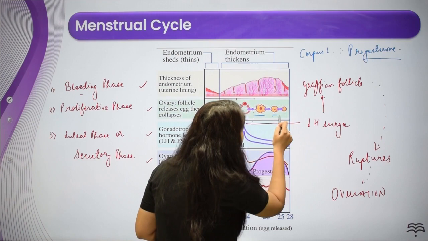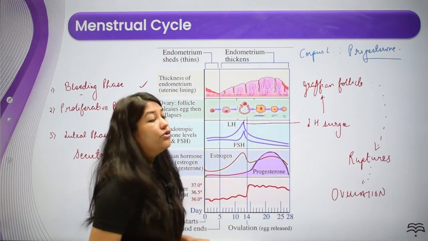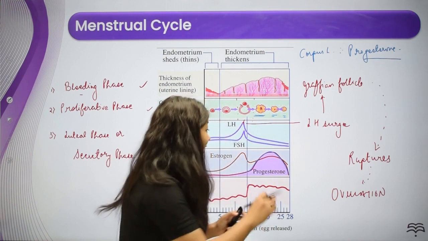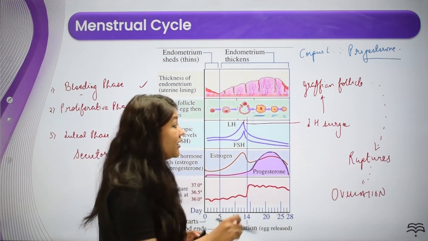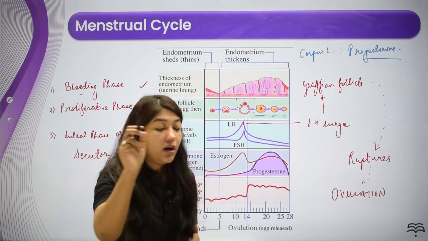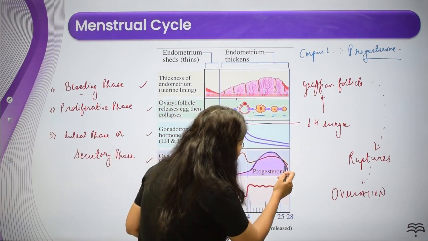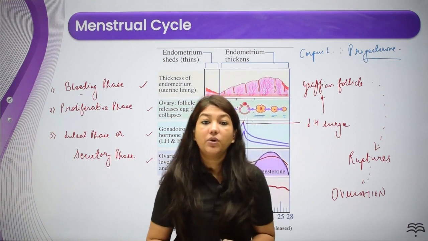Corpus luteum. ठीक है, अगर प्रेगनेंसी स्टैब्लिश हुई, this corpus luteum is going to be maintained. The levels of the progesterone are going to be high. If pregnancy is not established, what is going to happen to the corpus luteum? It is going to degenerate. Along with that, the progesterone levels are going to go down and the next menstrual cycle is going to begin.